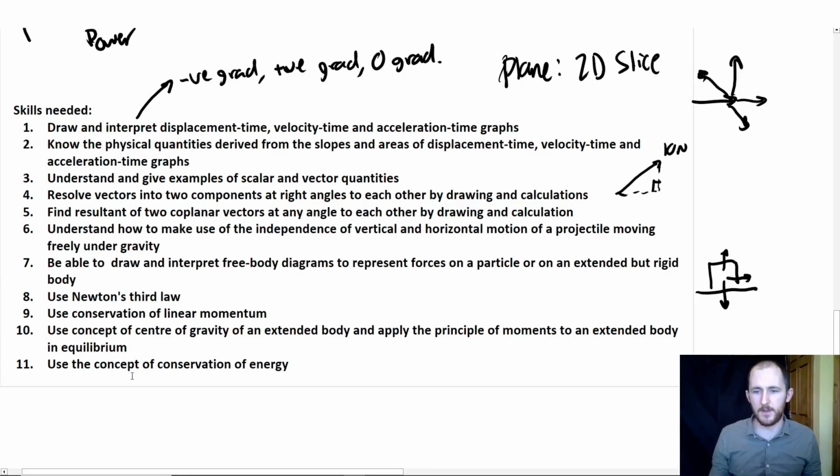Okay, the next few are all a bit more about kinematics, so if you've heard that word before, essentially it means using kinetic energy, movement, using SUVAT, you're using momentum. So the first thing you need to do is Newton's third law. Newton's third law just states that any action has an equal and opposite reaction. Now, just defining it, it's not good enough.